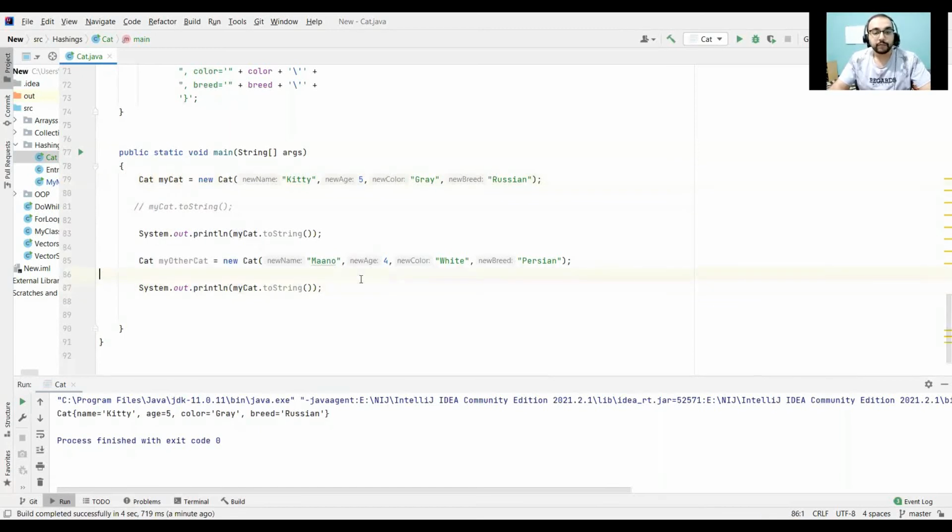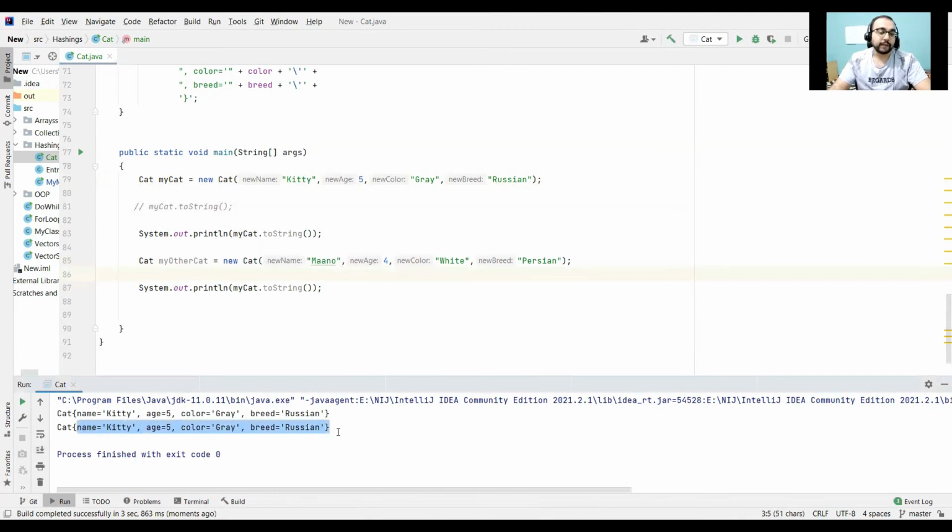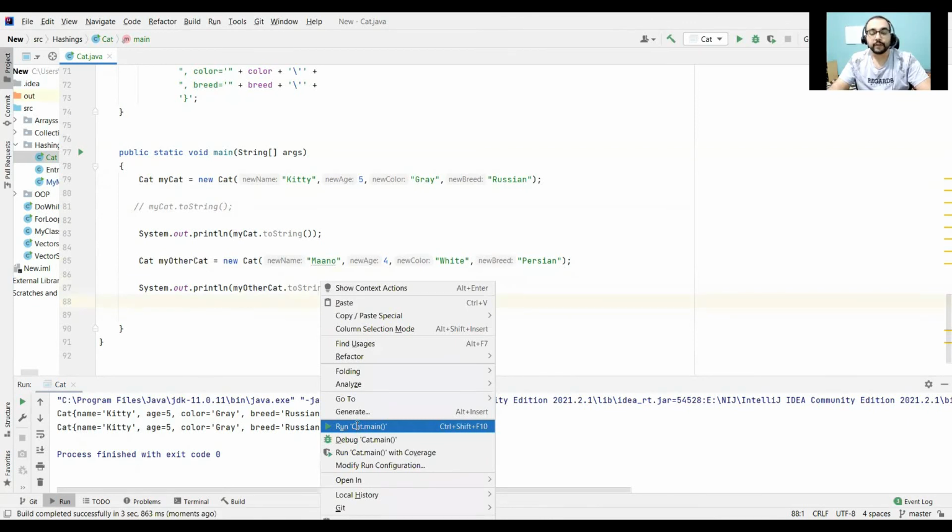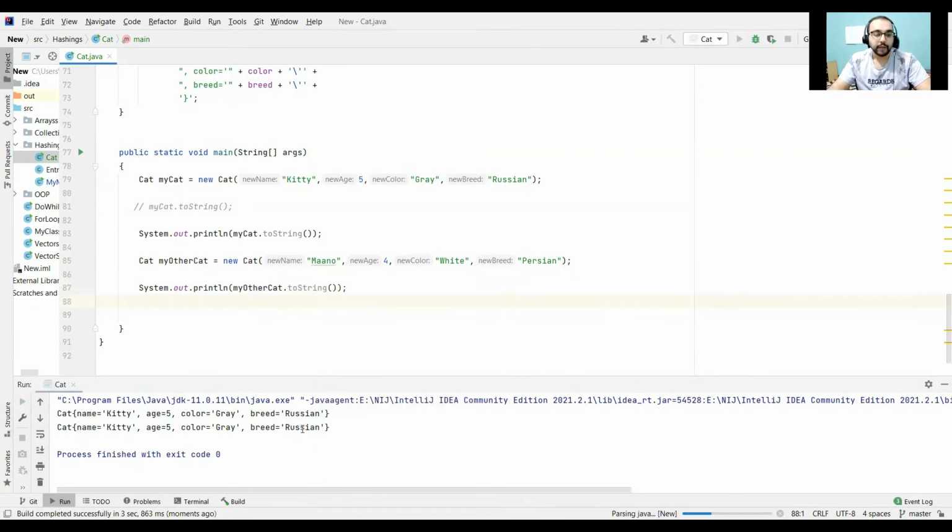That's why we call it object-oriented programming, because it revolves around objects. You see, we are now getting a call like that, simple like this. Wait, sorry, I forgot it here. It should be myOtherCat.toString. Let's run the code now and see what happens. There we go. Mono, age 4, color white, and breed is Persian.